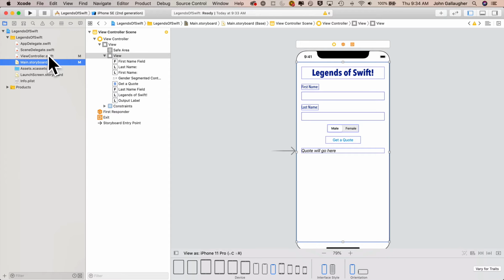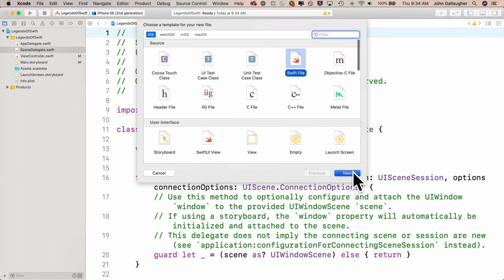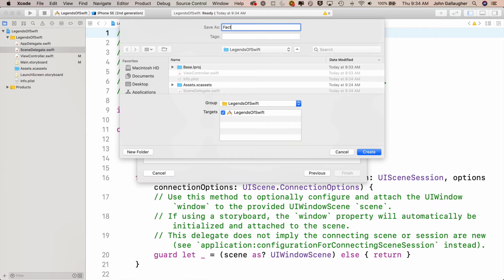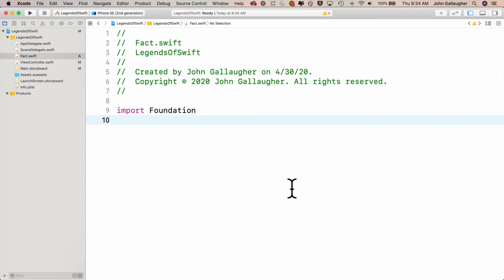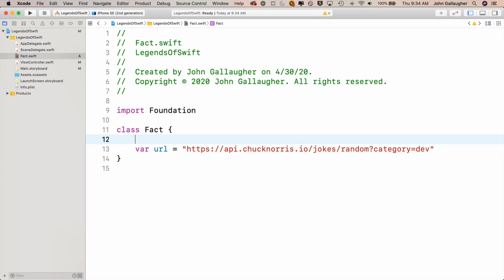I want to put my new Fact.swift file just below the SceneDelegate.swift. So I'll click on SceneDelegate.swift and select new file. This is a Swift file. Next, I'm going to give it the name Fact, upper camel case. Click on create. Then I'll declare the class with class Fact, open and close curly. Then I'll add my URL variable: var url equals, and I'll paste the URL that I'd copied from the exam. And then above that, I also said we want to have a quote, which is a string, so I'll say var quote, and to avoid having to create any initializers, I'm just going to initialize the quote variable right away to an empty string.